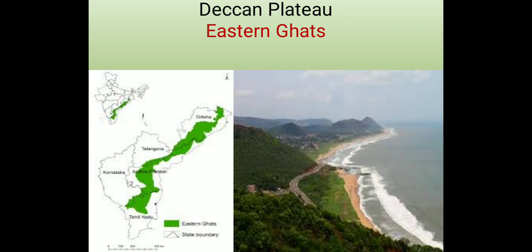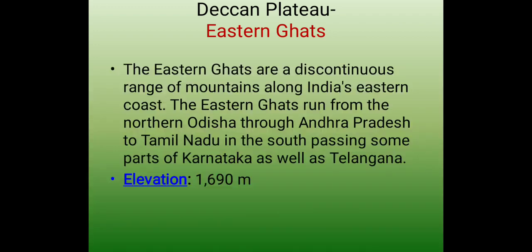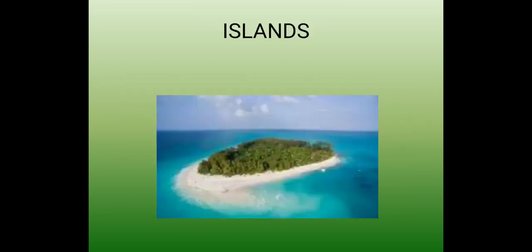Now we are talking about Eastern Ghats. You can see the picture. This is a picture of Eastern Ghats. The Eastern Ghats are a discontinuous range of mountains along India's eastern coast, and the states it covers are Andhra Pradesh to Tamil Nadu in the south, passing some parts of Karnataka as well as Telangana. And the height of Eastern Ghats is 1,690 meters.